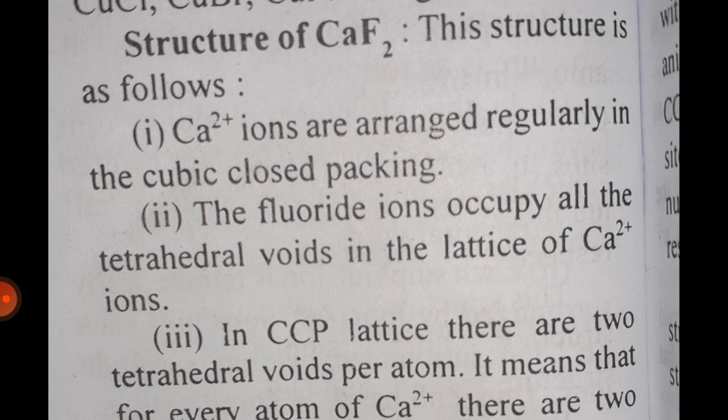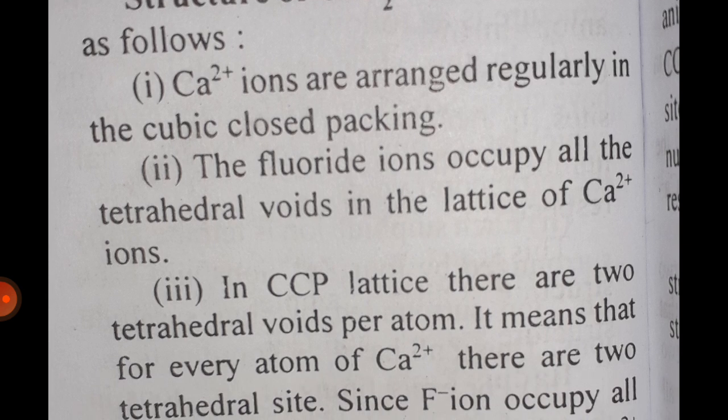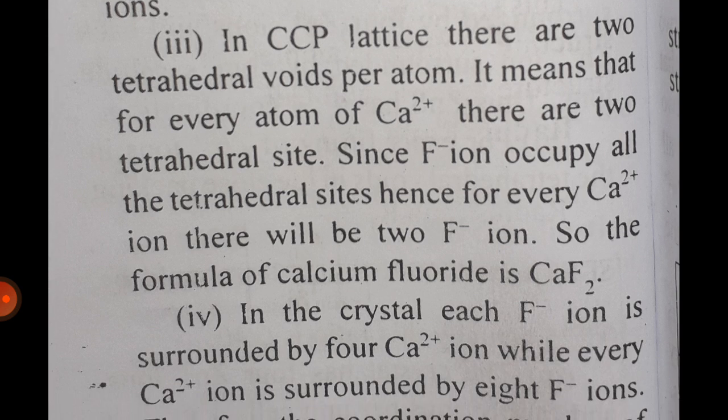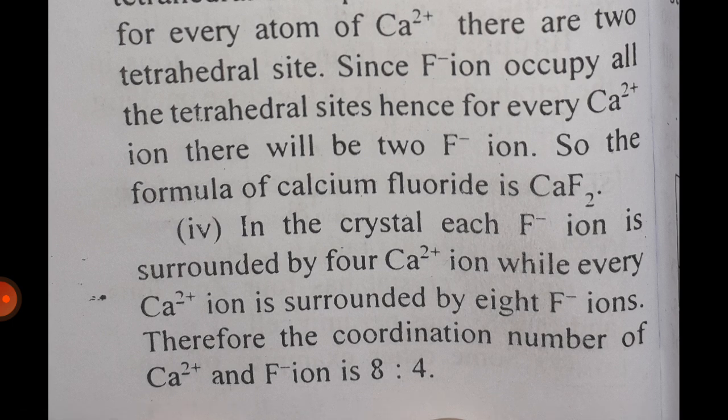Structure of calcium difluoride. This structure is known as follows. First, Ca²⁺ ions are arranged regularly in cubic close packing. Second, the fluoride ions occupy all the tetrahedral voids in the lattice of Ca²⁺ ions. Third, in a CCP lattice, there are 2 tetrahedral voids per atom. It means that for every Ca²⁺ ion, there are 2 tetrahedral sites, and since F⁻ ions occupy all the tetrahedral sites, for every Ca²⁺ ion there will be 2 F⁻ ions. So, the formula of calcium fluoride is CaF₂.